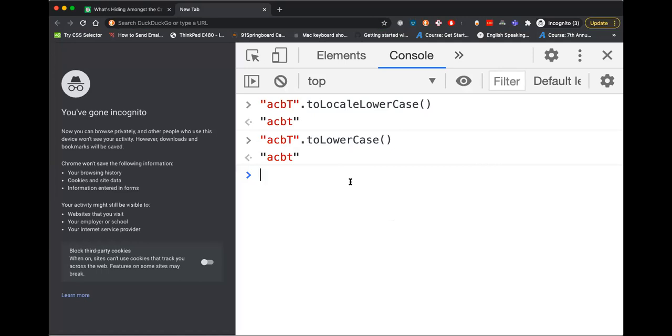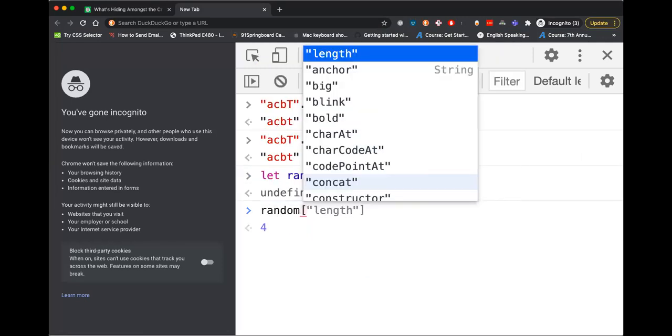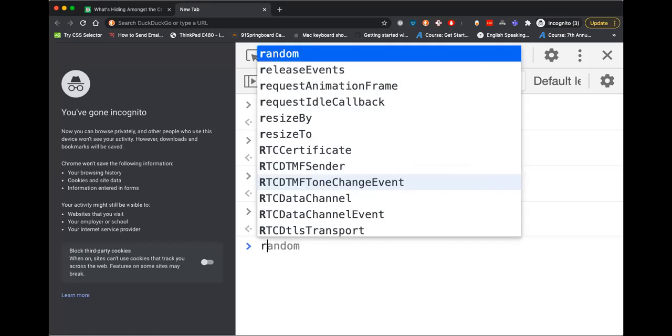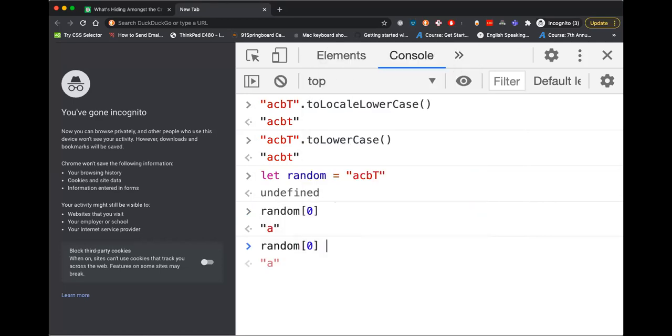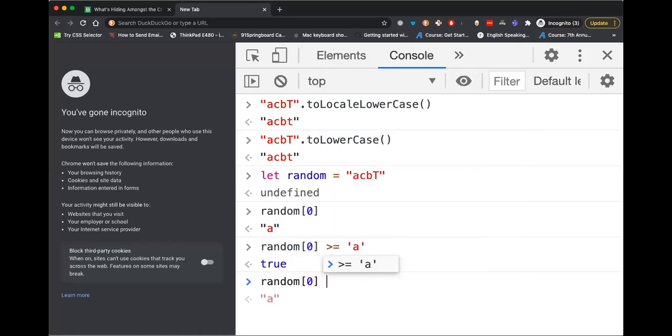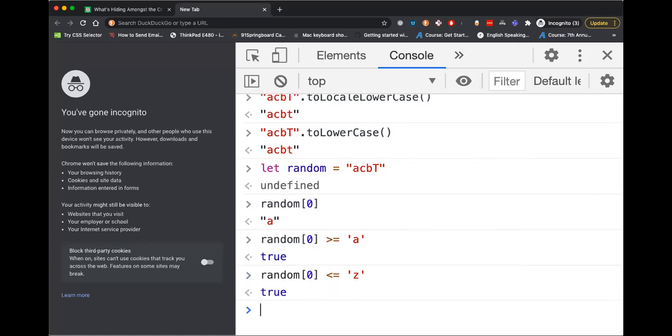So let's say we have a string, let random equal to ACPT. Now random 0 is A, right? So if Hemant is right, then random 0 greater than or equal to A should work. It is saying true. Random 0 less than or equal to Z should work. This is saying true.